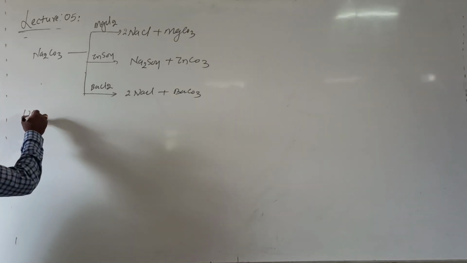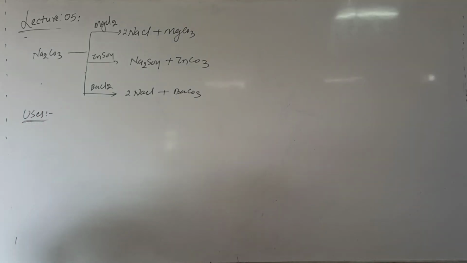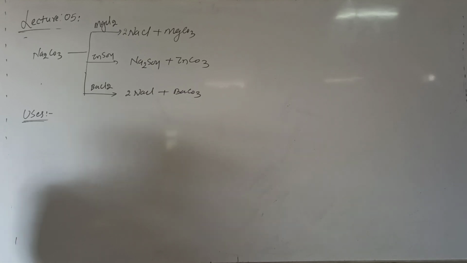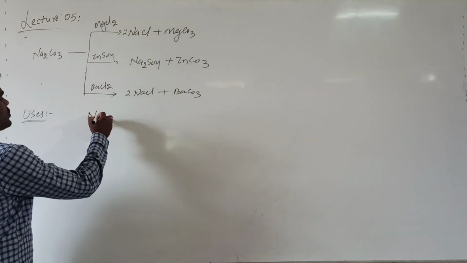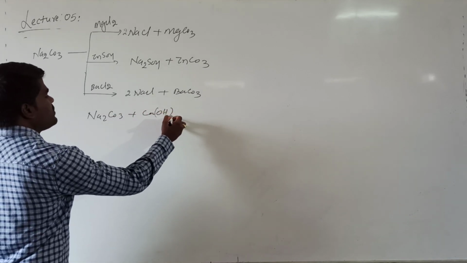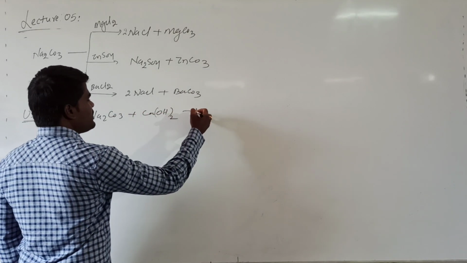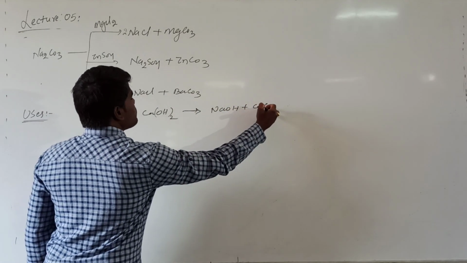When it comes to the uses of sodium carbonate, it is commercially a very important compound because it can be converted into sodium hydroxide. How? If you are treating this sodium carbonate with lime water, it will be converted into sodium hydroxide plus calcium carbonate.